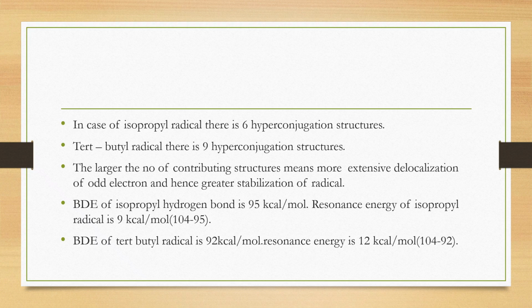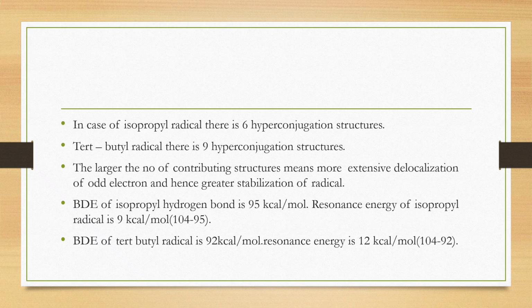So the larger number of the contributing structures means more extensive delocalization of odd electron and hence greater stabilization of radical. So bond dissociation energy of isopropyl hydrogen bond is 95 kilocalories per mole, and so the resonance energy of isopropyl radical with respect to methyl radical is 9 kilocalories. That means 104 minus 95. 104 kilocalories is the bond dissociation energy of methyl radical, and 95 kilocalories is the bond dissociation energy of isopropyl radical.